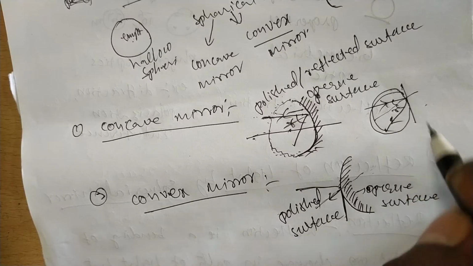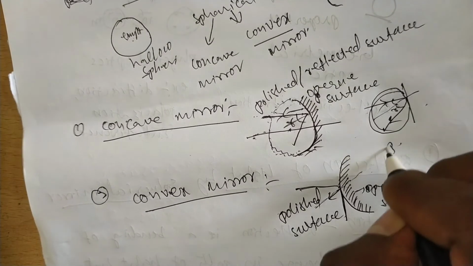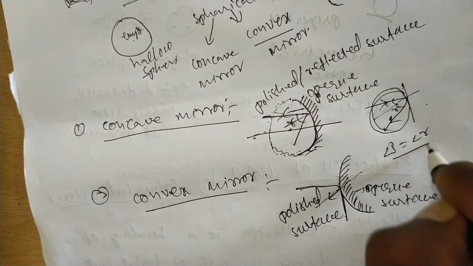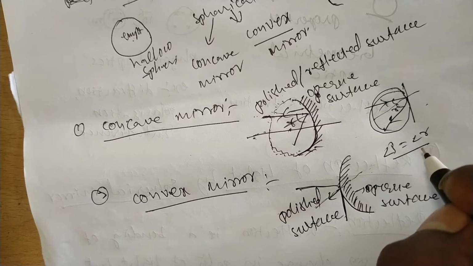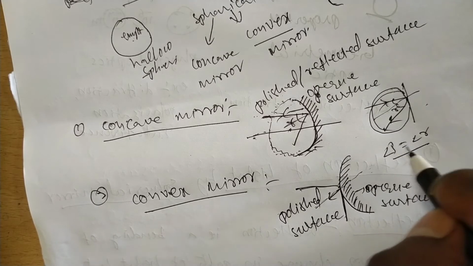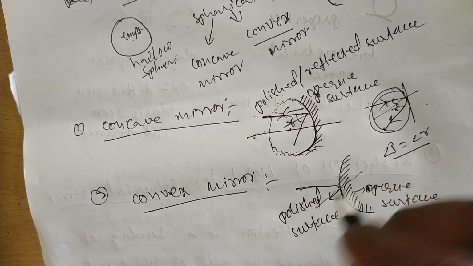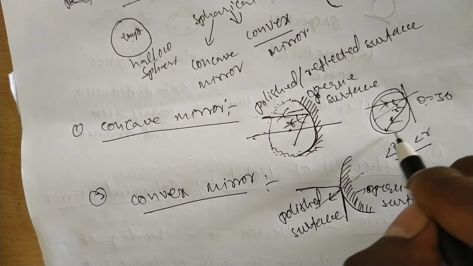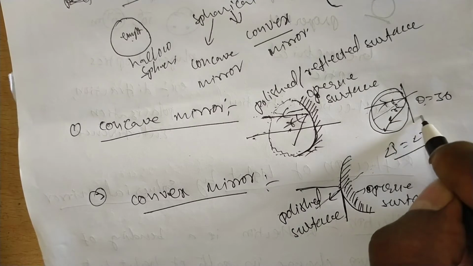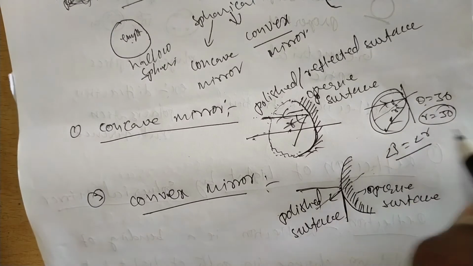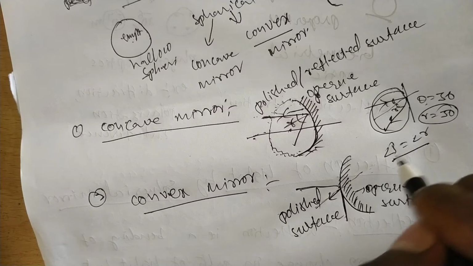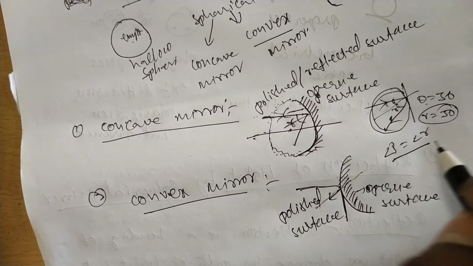These are the laws of reflection: the angle of incidence is equal to the angle of reflection. These are the two laws of reflection in concave and convex mirrors. Suppose the angle of incidence theta is 30 degrees; we also get a reflected angle of 30 degrees.